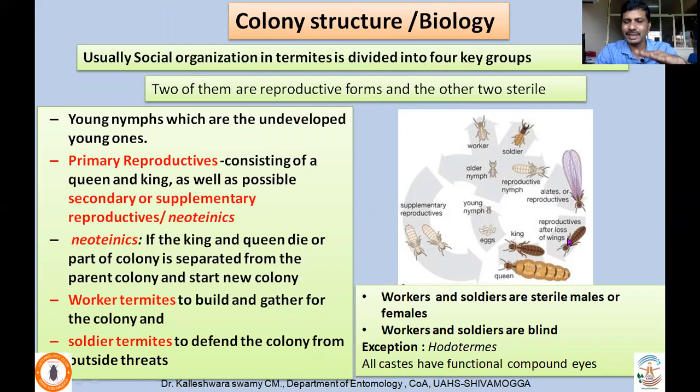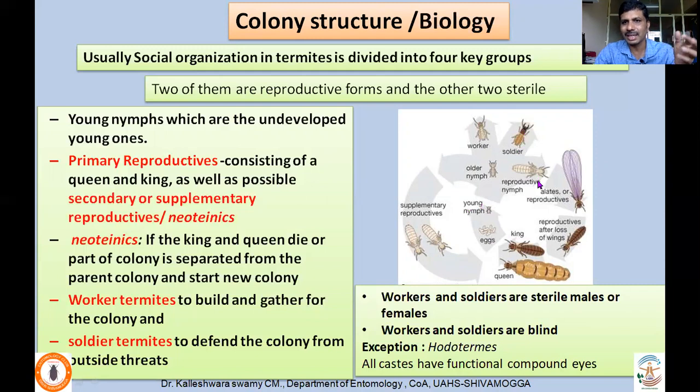to lose the wings, leaving back the wing base, and they mate. The king and queen actually get into soil to a depth of about 5 to 10 centimeters, and they lay the eggs, and the nymphs go out and get the food for the queen and king. The queen starts enlarging its abdomen, and they start laying more eggs, from which young nymphs develop. Once they're older, some of them may develop as workers, and some of them may develop as soldiers.